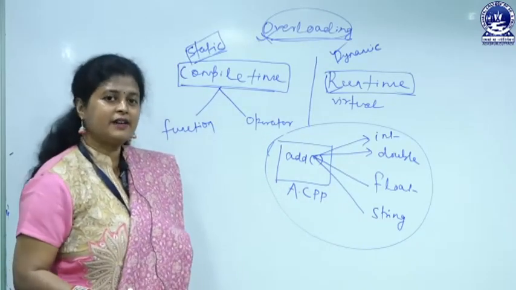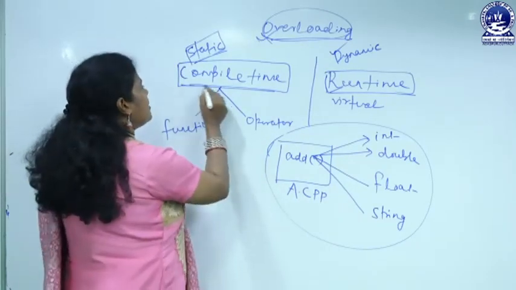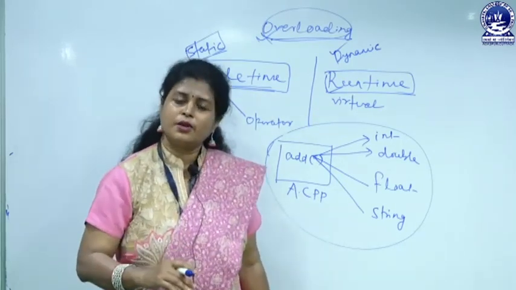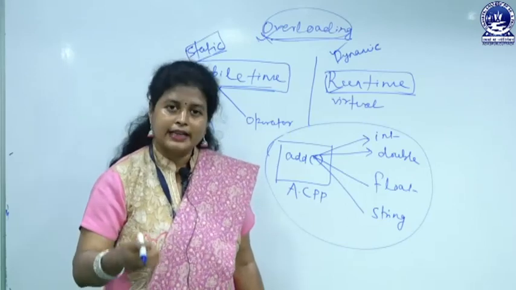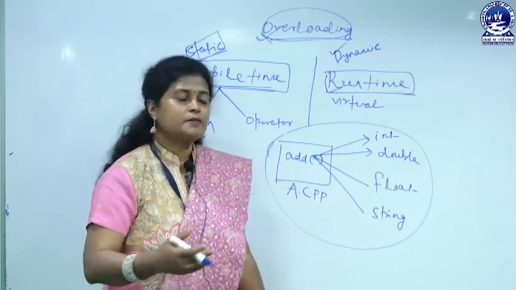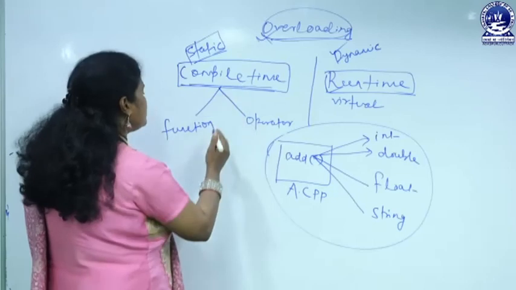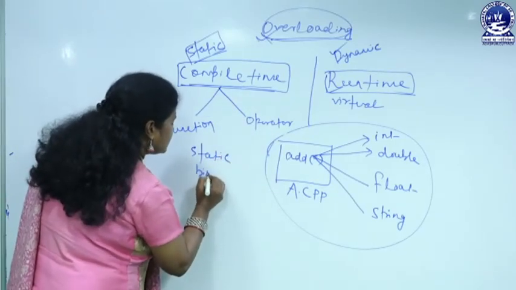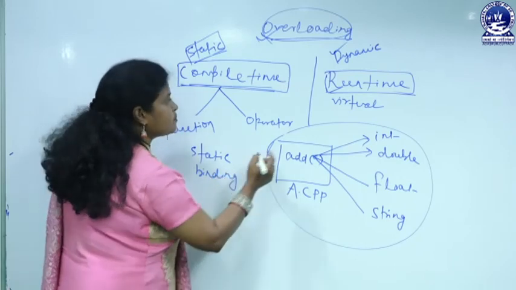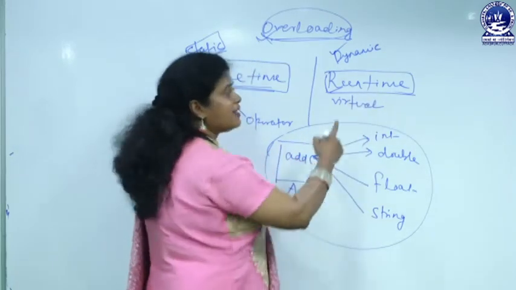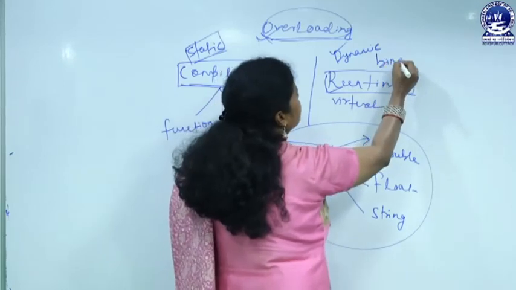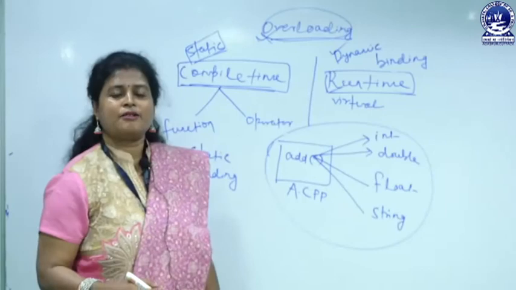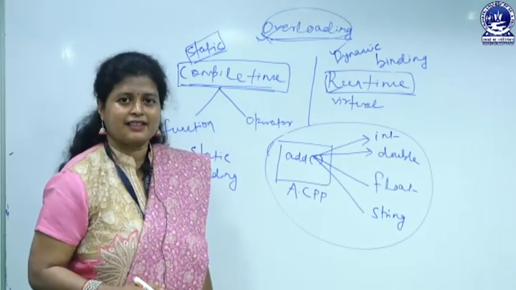Then the second difference: in case of compile time polymorphism, suppose you are using function overloading or operator overloading, then the binding is performed during compilation time, which is called static binding. But the binding which is performed during runtime is called dynamic binding. This is the second difference. Now let me explain what exactly the meaning of binding is.